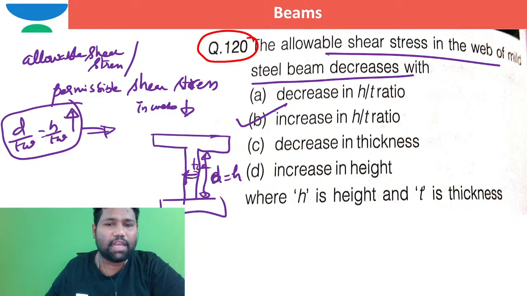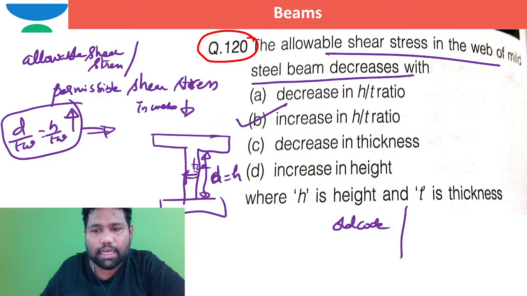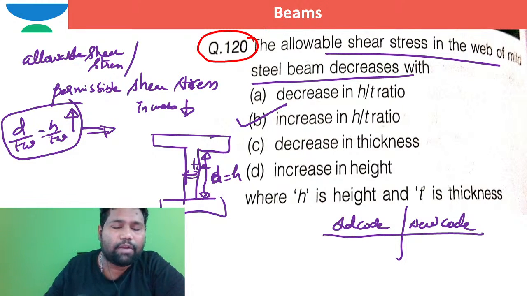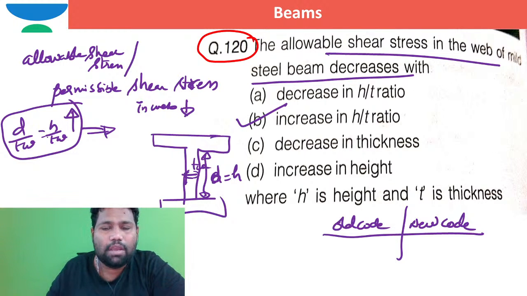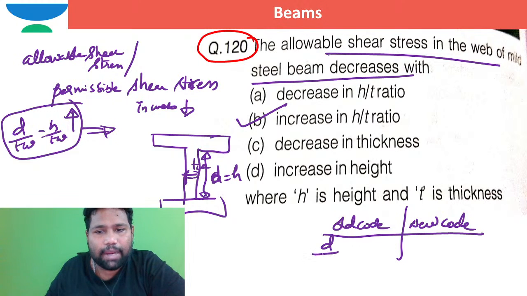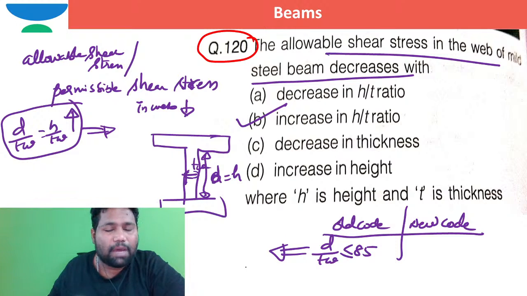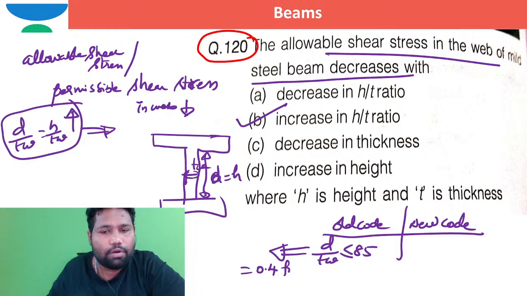Right. And generally, some people had a doubt like, sir, till what slenderness ratio, in case of old code of practice, in case of new code of practice, till what d by tw ratio, or till what h by tw ratio for web, there won't be any change in permissible shear strength of the web. Like in old code of practice, if you see d by tw less than or equal to 85, by the time there is no change in permissible shear strength of the web. The permissible shear strength of the web is 0.4 times Fy.